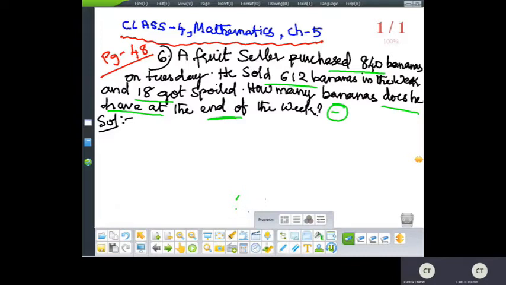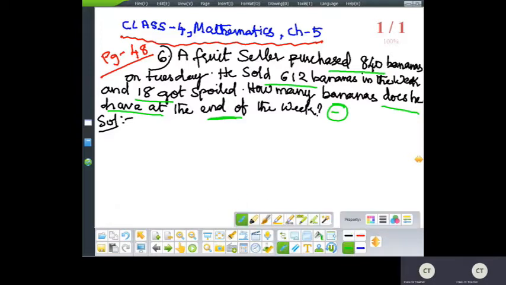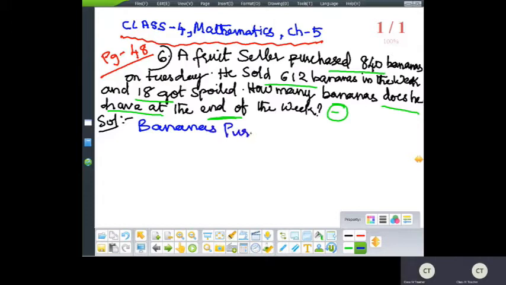Okay. So now let us write the steps and do it. Any method we can do. So let me solve it. So firstly, bananas purchased is equal to 840.